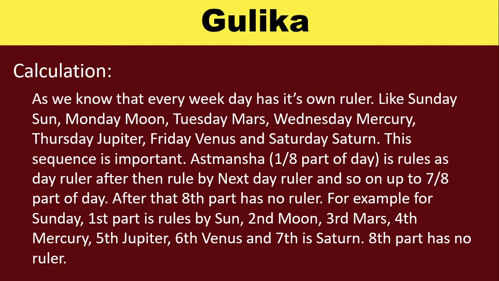Ashtamansa is ruled first by the day ruler, after that by the next ruler and so on up to the 7th of the 8 parts of the day. After that, the 8th part has no ruler. For example, for Sunday, the first part is ruled by Sun, second Moon, third Mars, fourth Mercury, fifth Jupiter, sixth Venus, seventh Saturn, and the 8th part has no ruler.